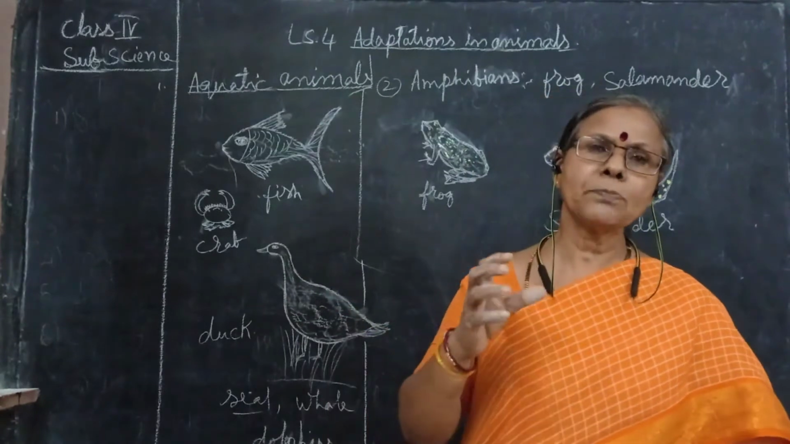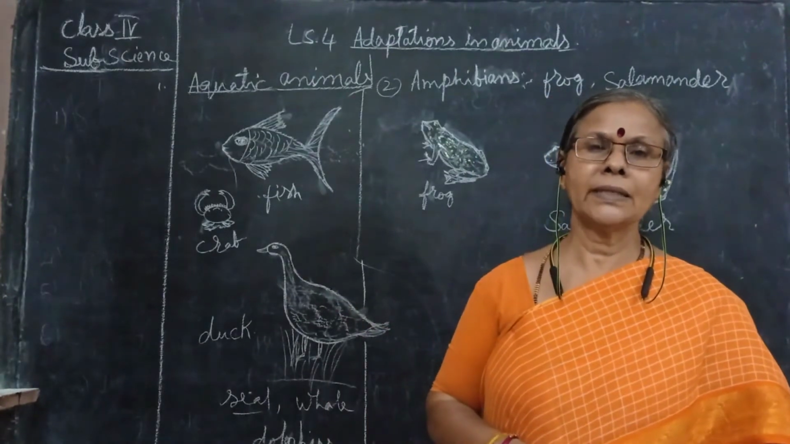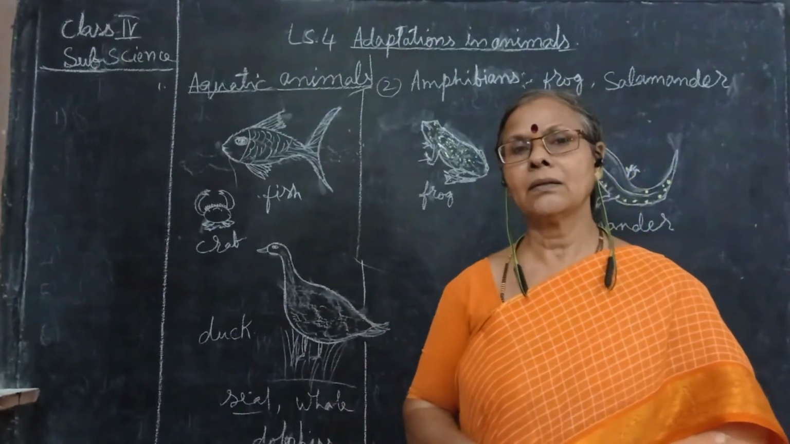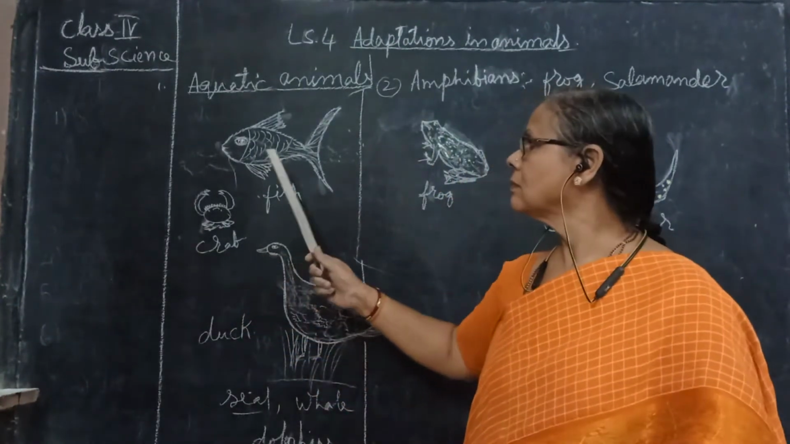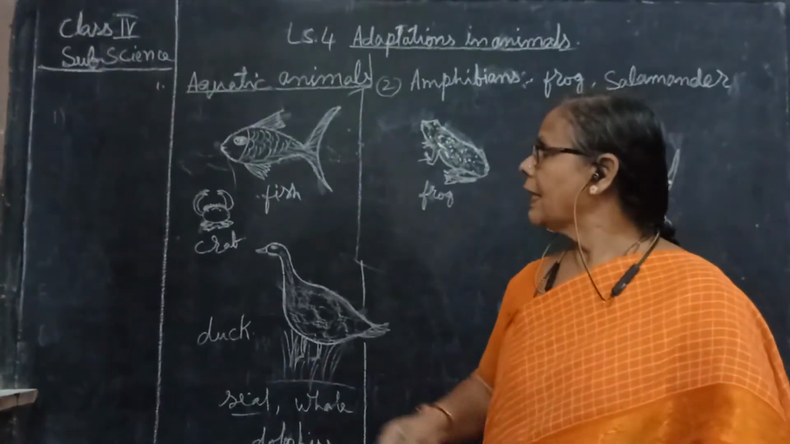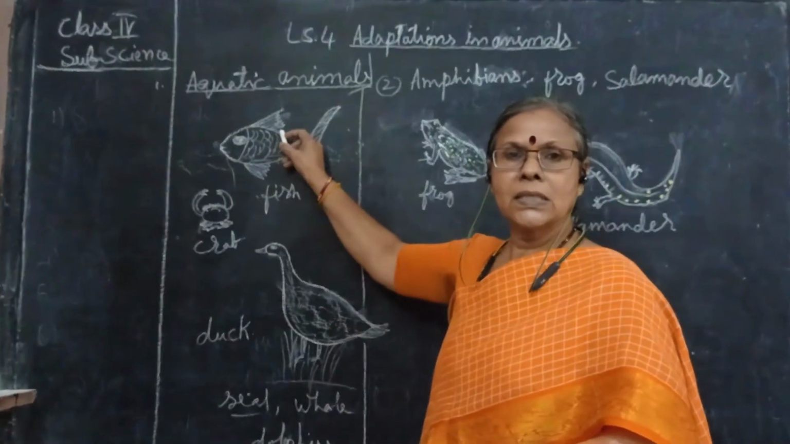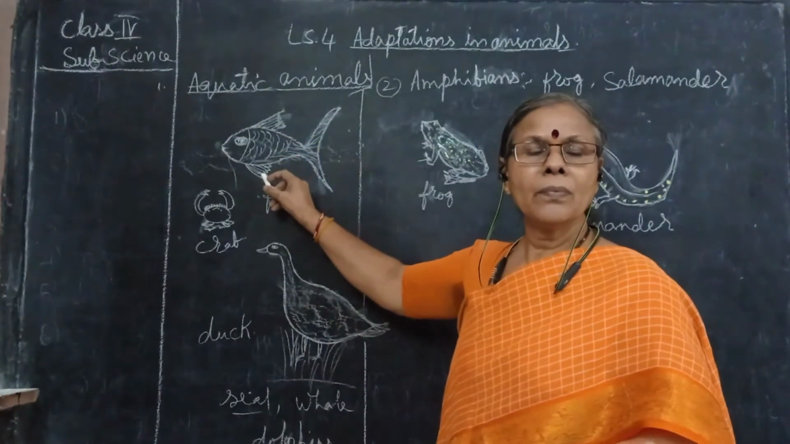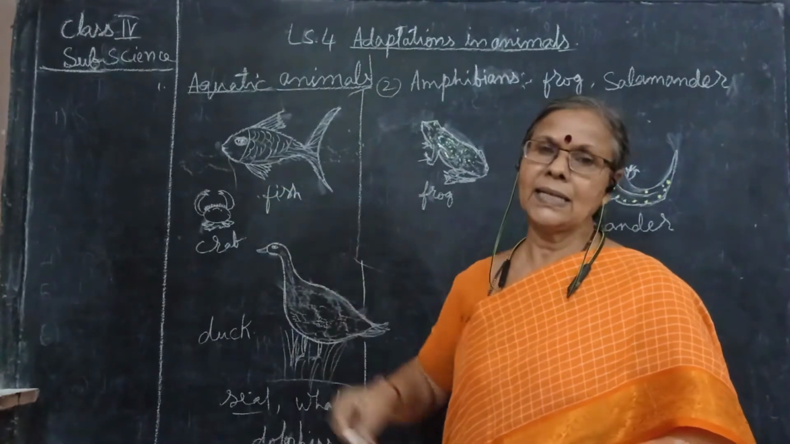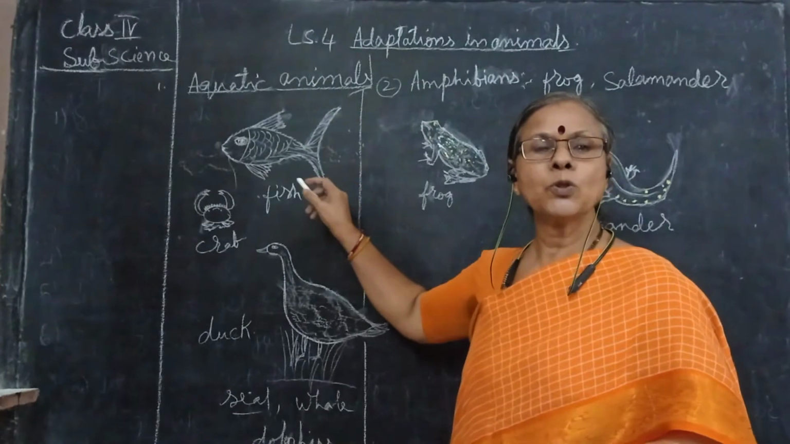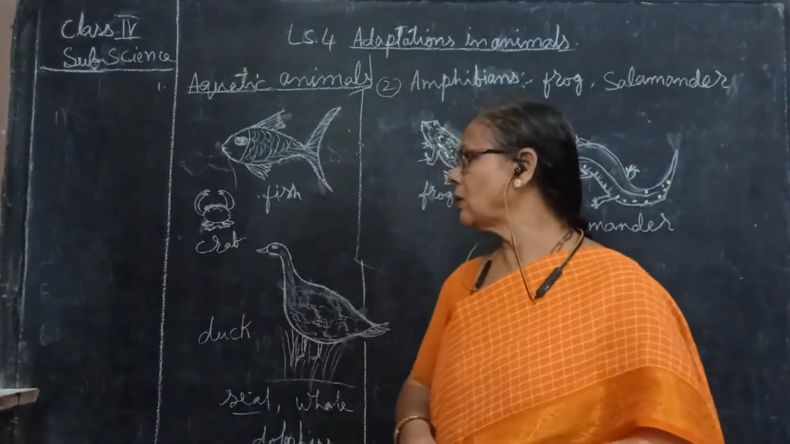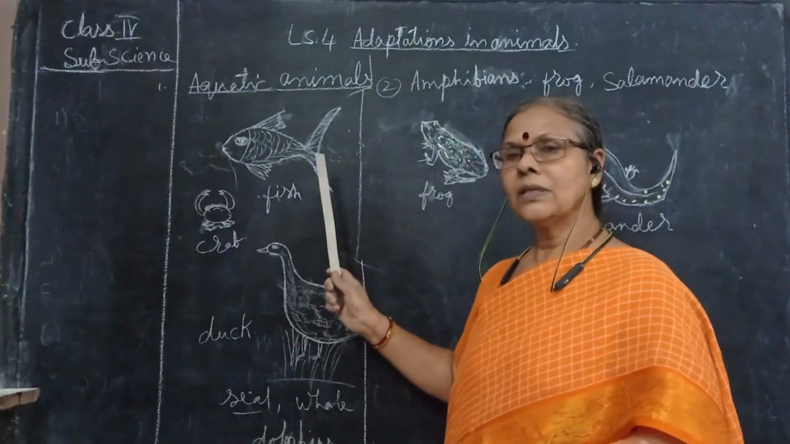They have one special organ in their body. What? They breathe with the help of gills. And they have fins to swim in water and balance it. This is the tail which helps them to take the turn and all. This is about the fish.